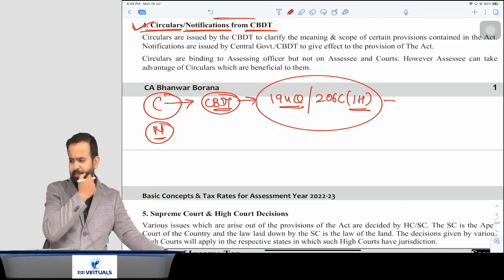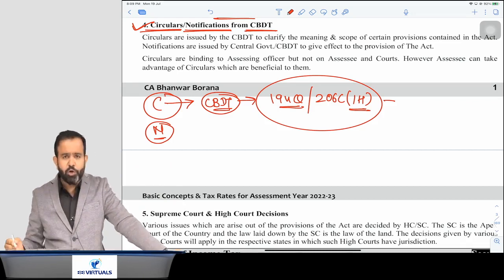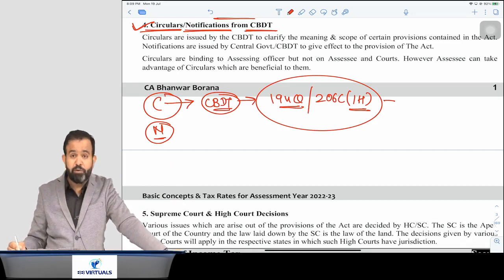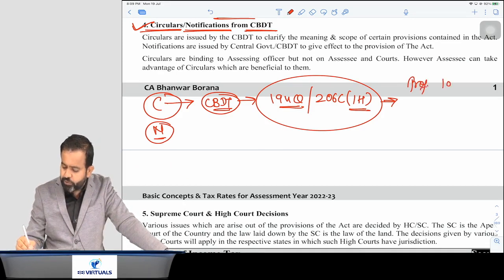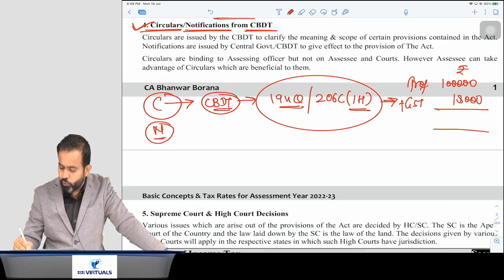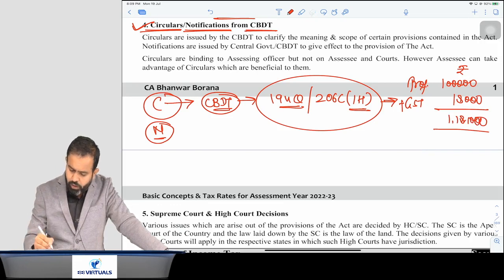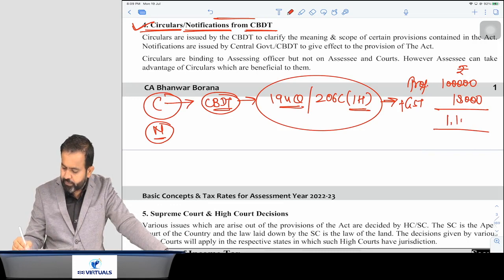I can take one example. Suppose in your office, you prepared one invoice and you send that invoice to the client. Suppose professional fees was 1 lakh rupees. Now on this 1 lakh you charge the GST, and GST is 18,000 rupees. So the total comes to 1,18,000. Now on this 1,18,000 your client makes the payment and the client deducts the TDS.